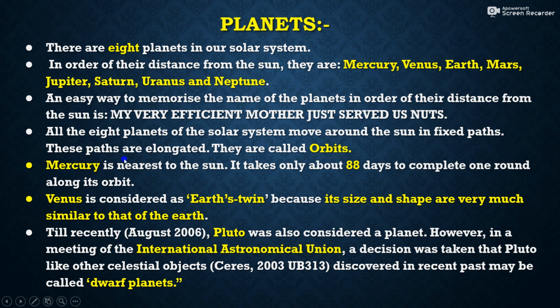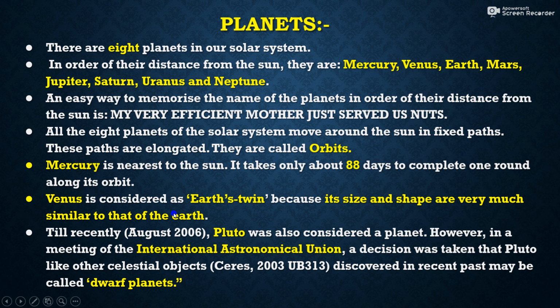And these are elongated paths, and those paths are called your orbits. So orbits are nothing but the elongated paths on which the planets rotate around the sun. Then Mercury is nearest to the sun. It takes only about 88 days to complete one revolution around the sun. As Mercury is the nearest to the sun, it takes only 88 days to complete a revolution around the sun.